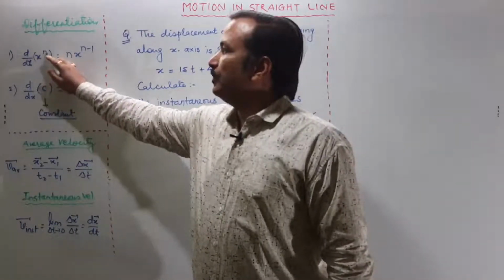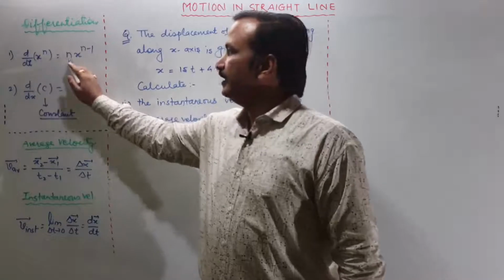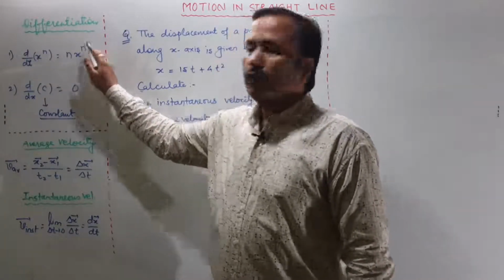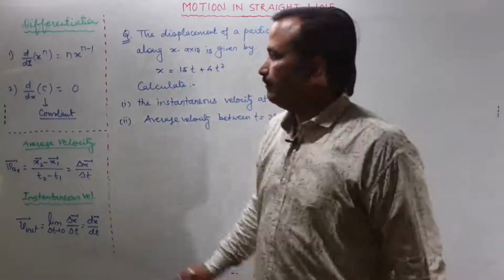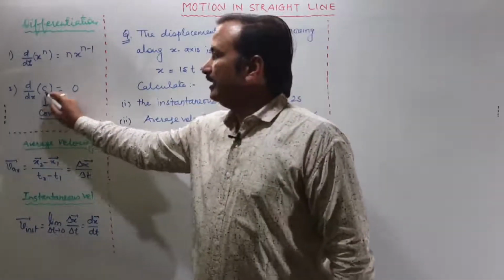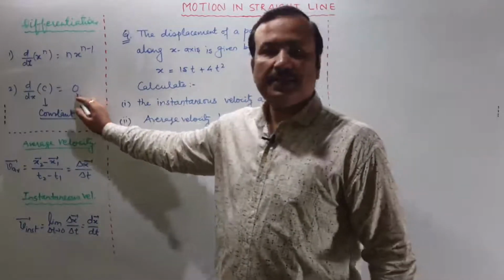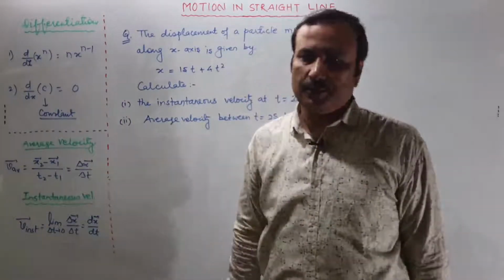Differentiation of x raised to the power n with respect to x is equal to n x raised to the power n minus 1. Just bring the power here and reduce the power of x by one. And if c is a constant and you differentiate it, that is 0. The differentiation of a constant is 0.